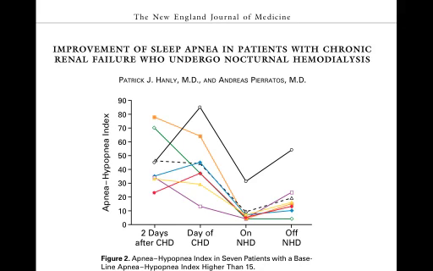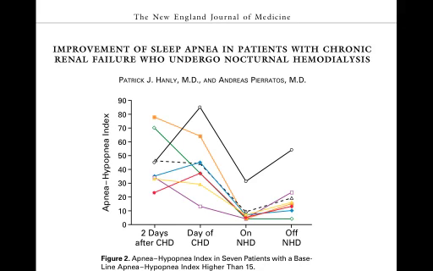And what they were suggesting is that because they were pulling all the fluid out, they had an improvement in AHI. And then when they were off nocturnal hemodialysis, it slightly goes up. There is one patient, shown in black, whose AHI remains the same. This patient had a very bad AHI to begin with, and he had Cheyne-Stokes breathing. So for him, nothing changed. But for the rest of the patients, things changed drastically.